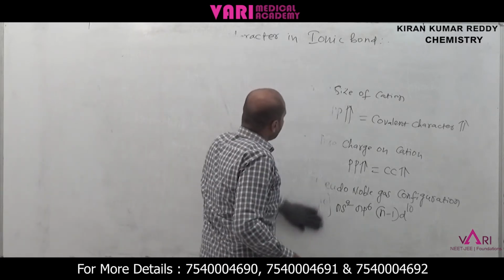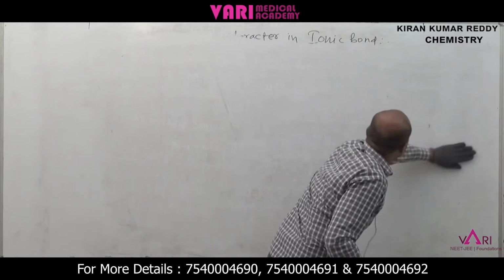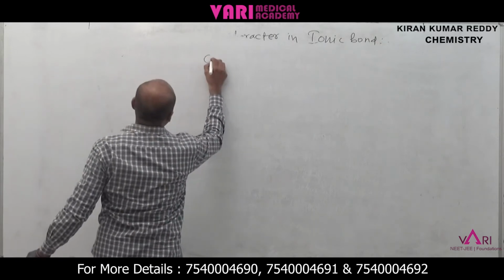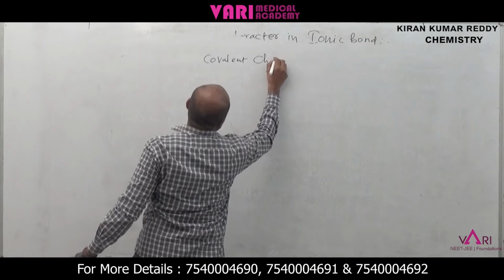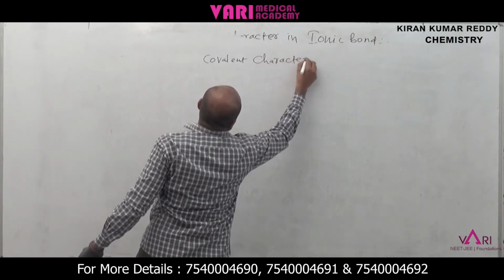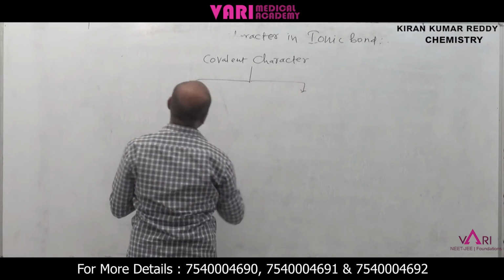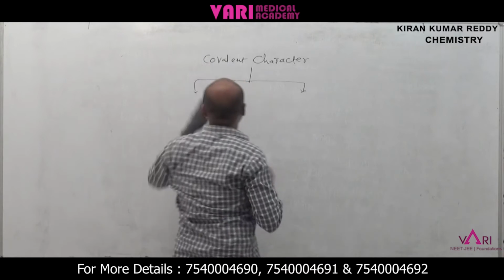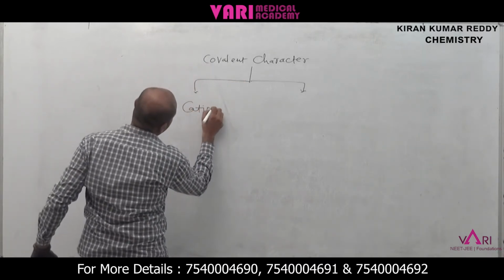What are the important points about covalent character? Covalent character is decided by two factors. What are the factors? Cation and anion.